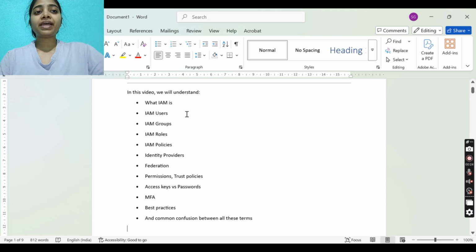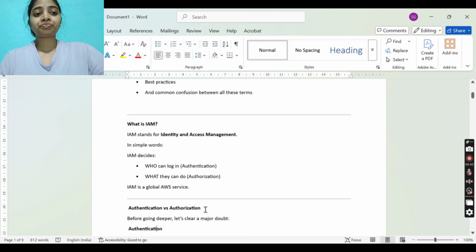So, what IAM is, what IAM users, what is IAM groups, what is IAM roles, what is IAM policies, identity providers, federation, permission, trust policy, access key versus passwords, MFA, best practice, and common confusion between all these terms.